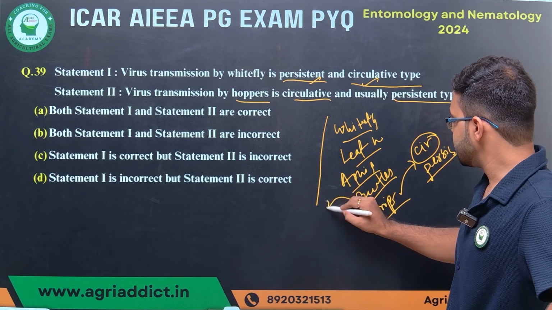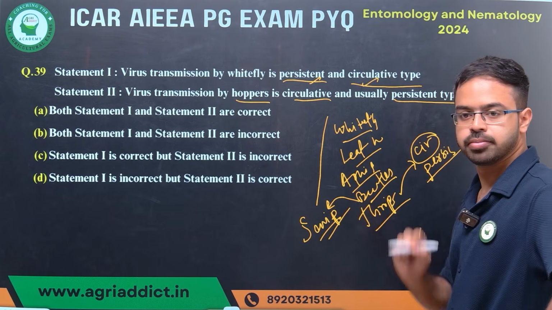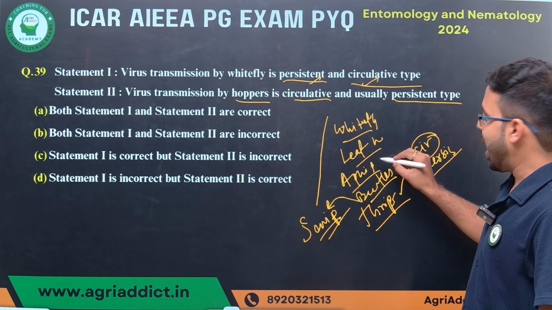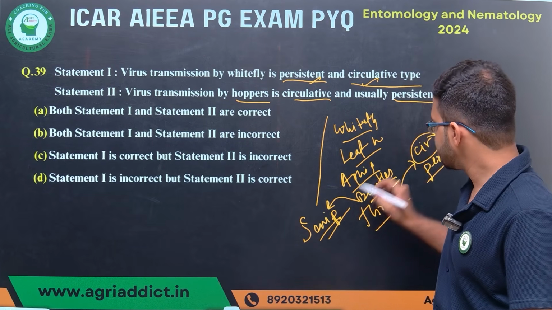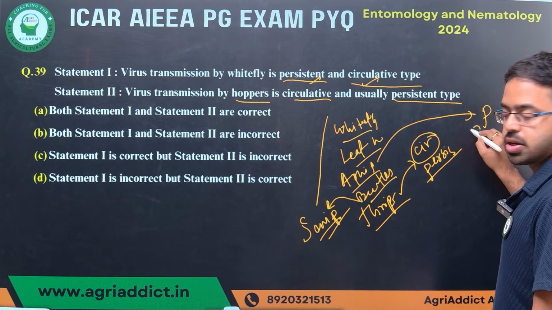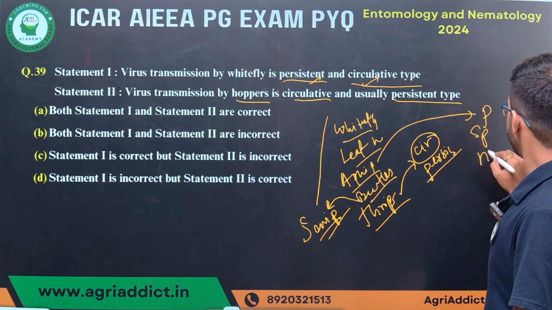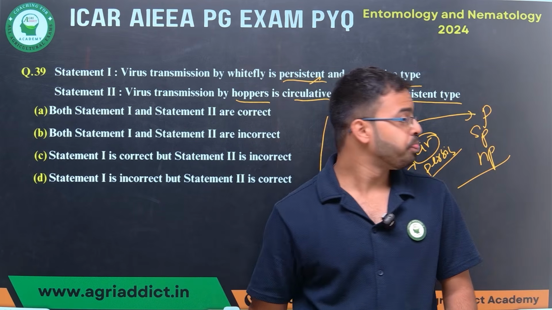For beetles, it is semi-persistent. For aphids, all three types of transmission are present: persistent, semi-persistent and non-persistent.